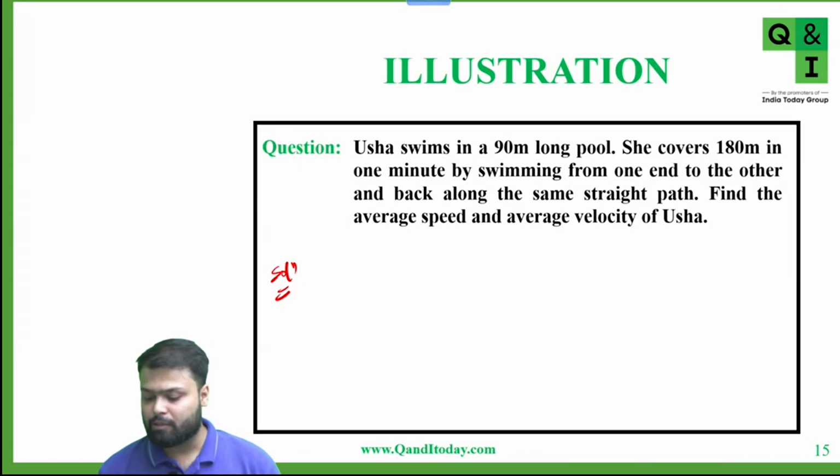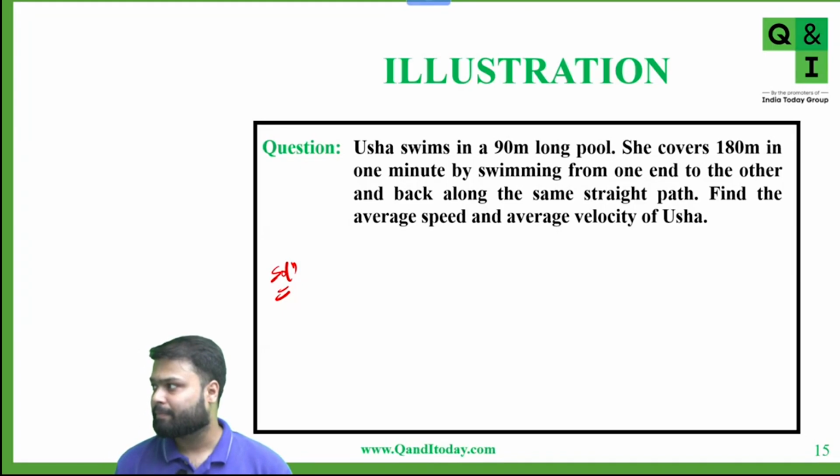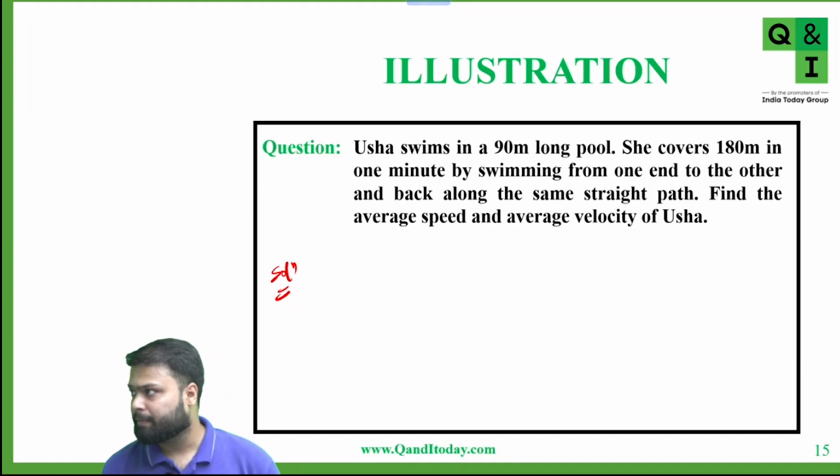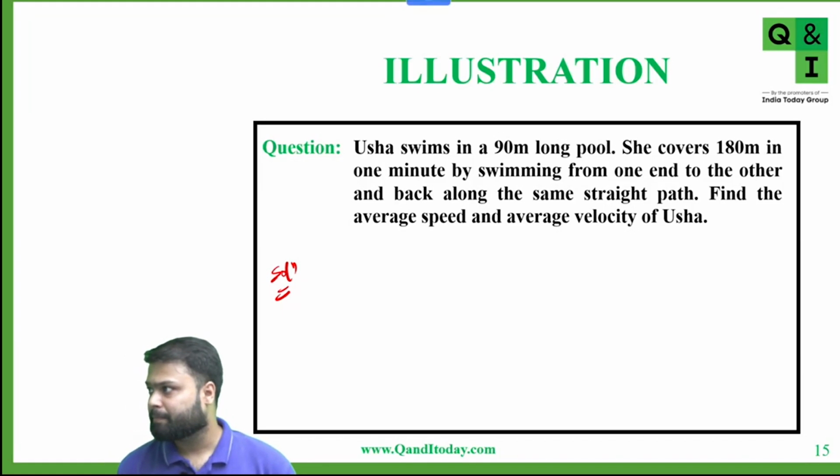Francis, what about average velocity? Kevin, what is the answer? Average speed is 16 meters per second.